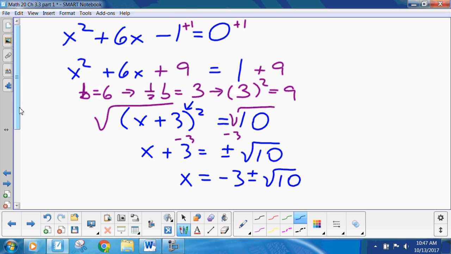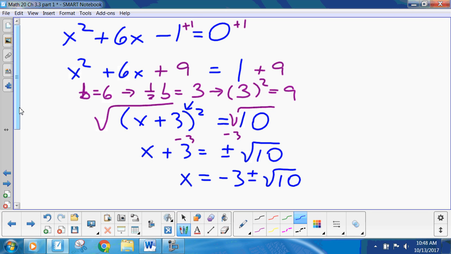I want you to pause the recording and take the answer, go back and plug it in. Plug in minus 3 plus root of 10 and minus 3 minus root of 10. You should get 0. Now, depending on how you round off, if you don't use the square root of 10 but go to 4 decimal places, you'll get close to 0. If you use square root of 10, you should get something to the minus 10 or minus 20, which is close enough to 0. Okay, now that you checked it, I'm hoping it worked.